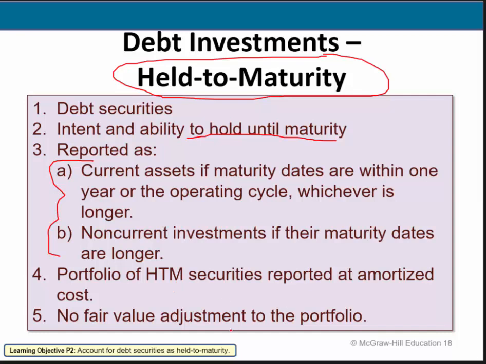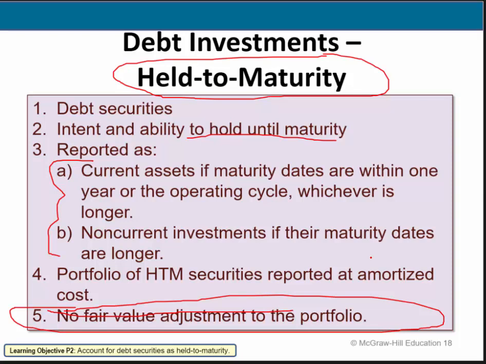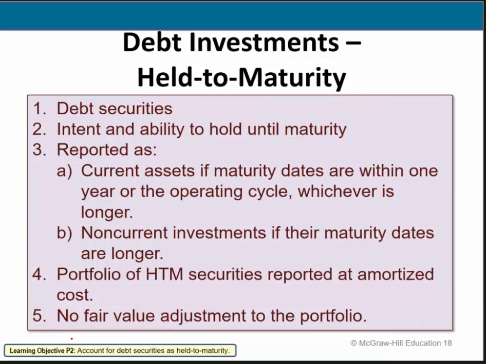Now, the key here is that we do not adjust held to maturity debt instruments to fair value at year end or at period end. Once again, there's no fair value adjustment to the portfolio for debt investments that are held to maturity. Okay? And we'll summarize this at the end of the video.